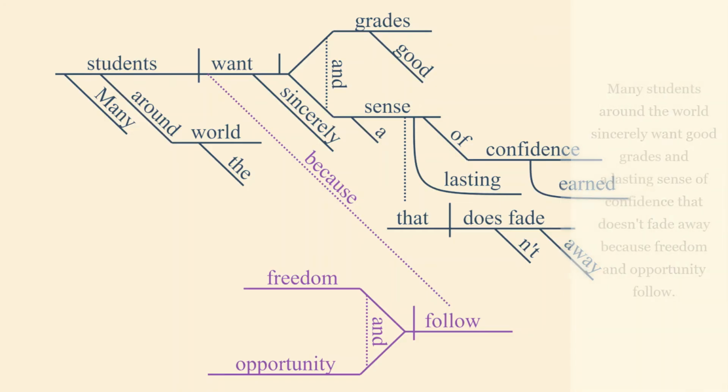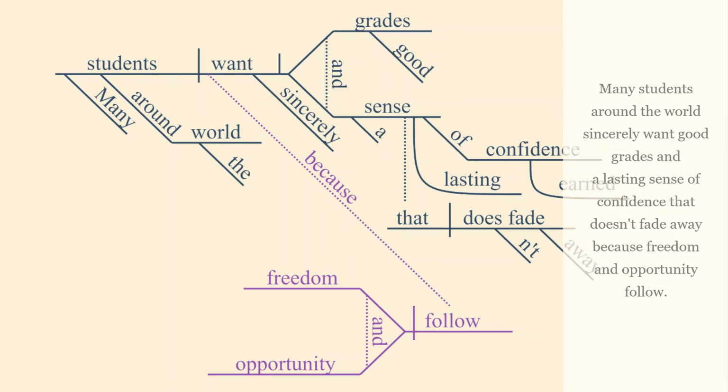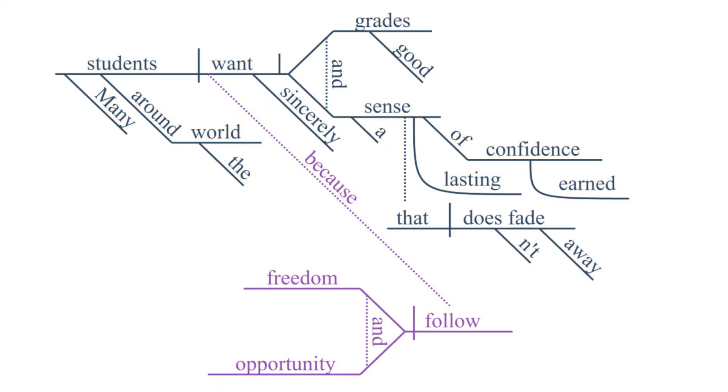Our sentence is growing now, and now we have a complex sentence because we have a subordinate clause underneath an independent clause. Subordinate clause is because freedom and opportunity follow. It has a subject, in this case, a compound subject, a verb, and a subordinating conjunction because that links it to the independent clause. Notice the sentence in black makes sense on its own, and the sentence in purple needs more for it to make sense, so it is dependent or subordinate.